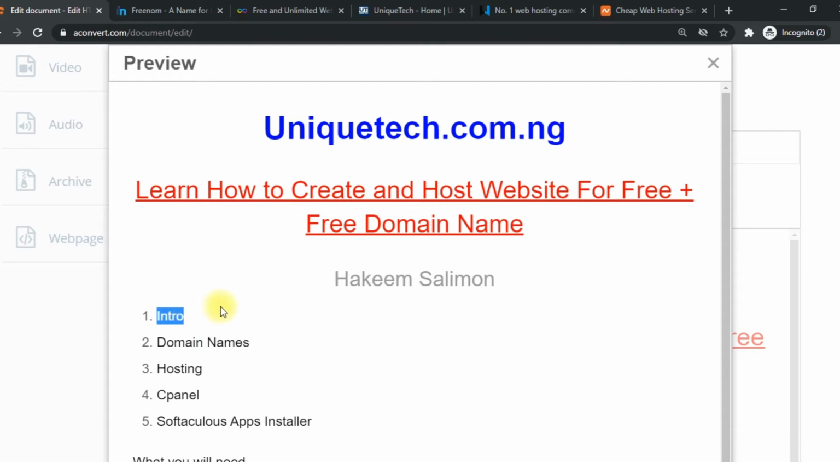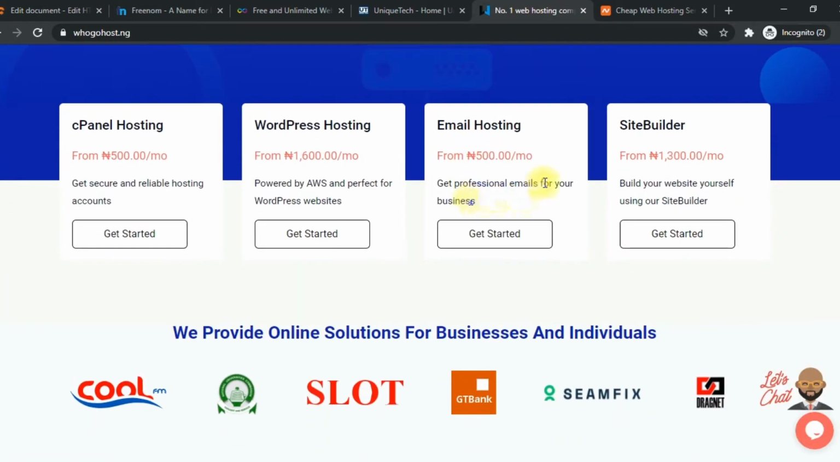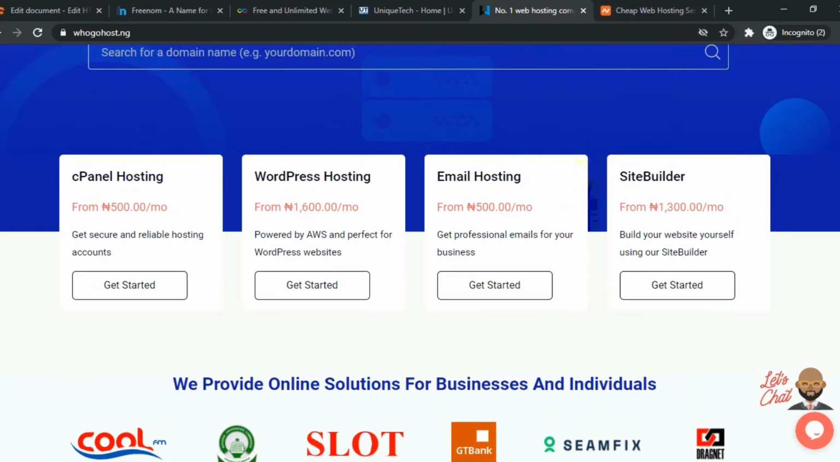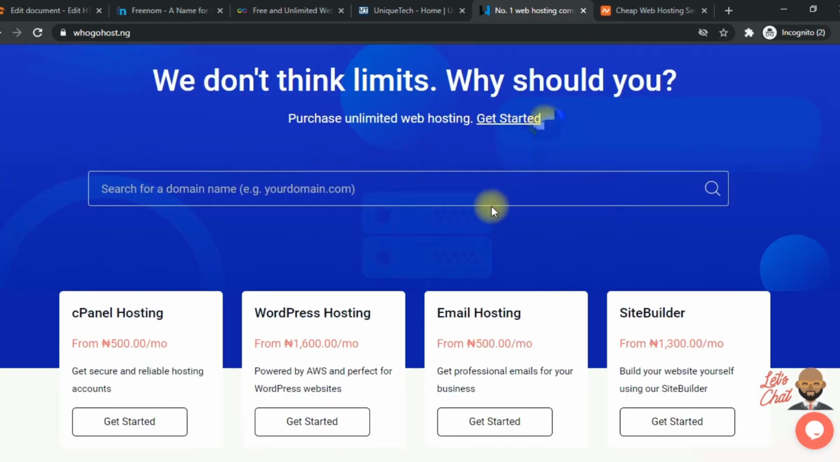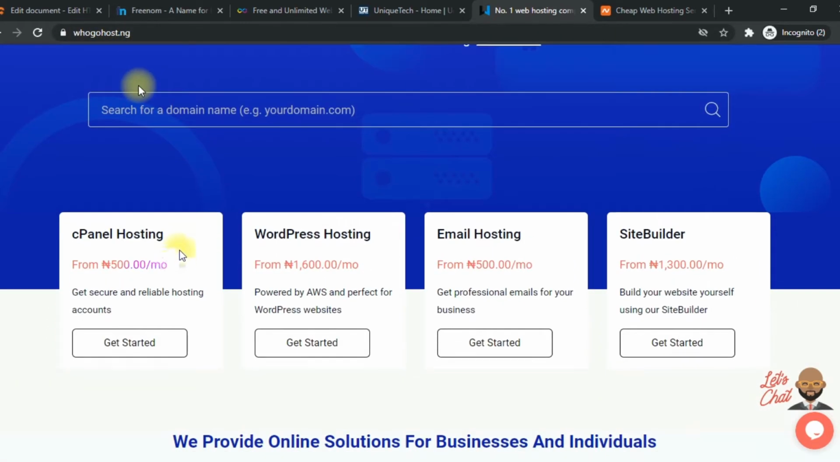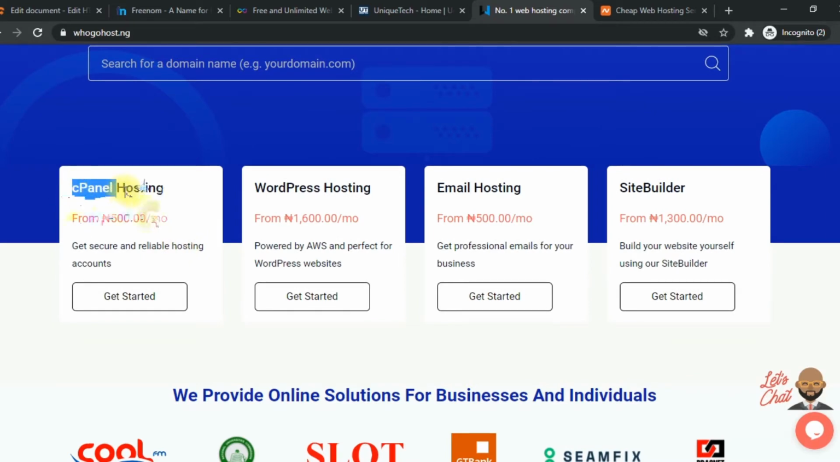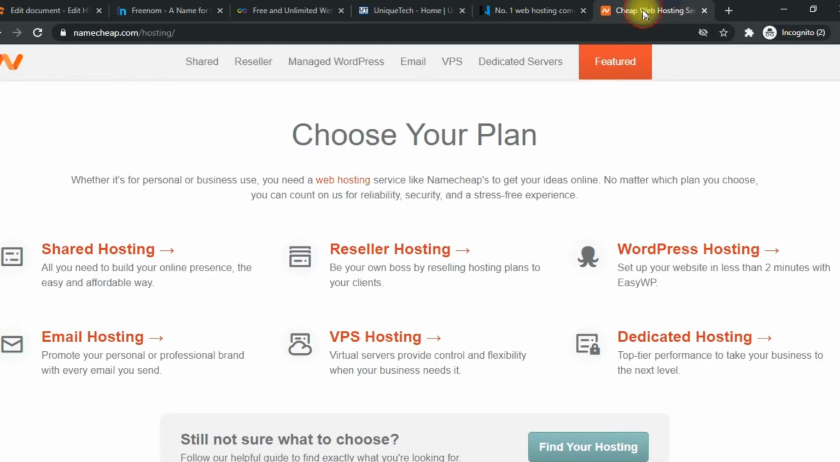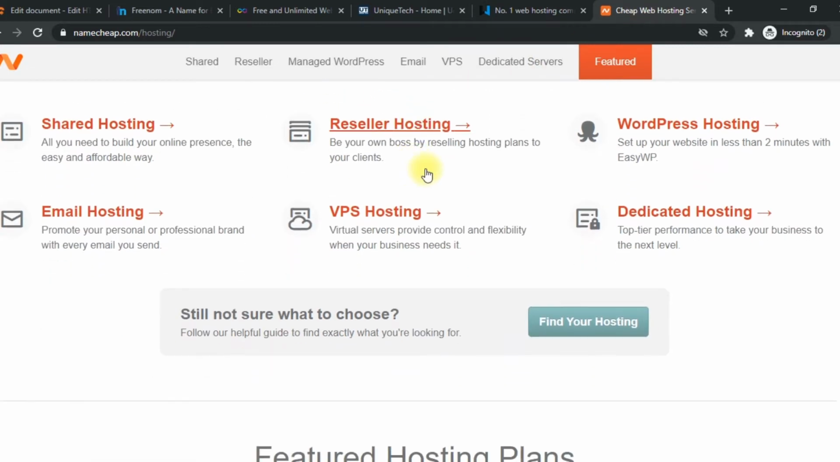If you have money, then I'll suggest you go for one of these hosting companies, and then you host your website, buy your domains, and then you'll be able to enjoy premium offers. Like this is a company, ugohost.ng. They have their cPanel hosting from 500 naira monthly, and then they have the dedicated WordPress hosting for about 1,600 naira monthly. You can pay monthly and you can pay yearly. Also, you can host your email for as low as 500 naira monthly.